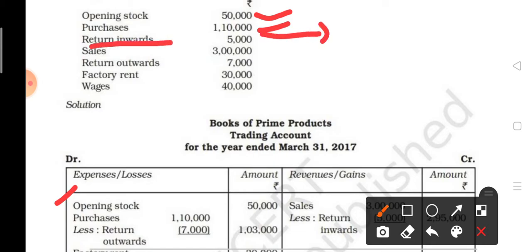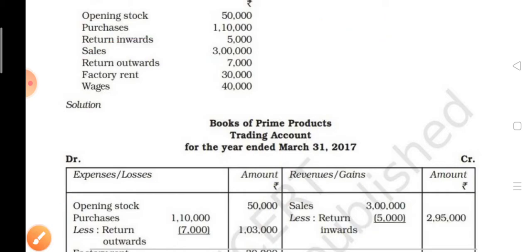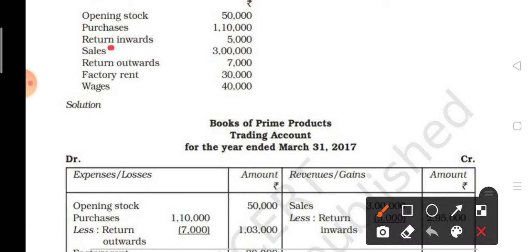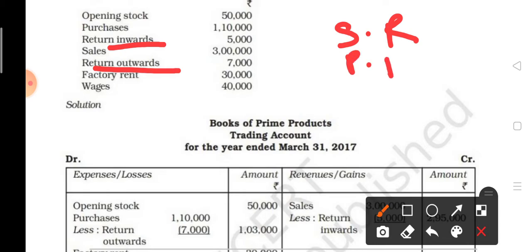Return inward means, sorry children, wait, return inward means sales return. Return outward means purchase return. And with this information you have to prepare the trading account.